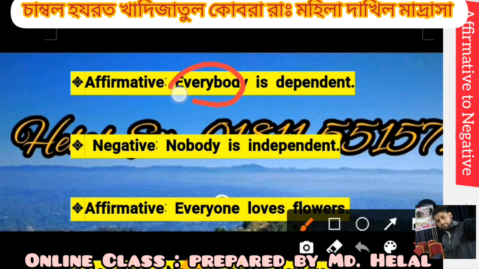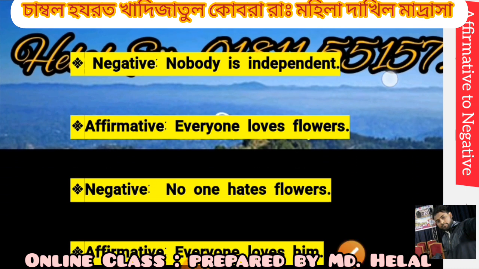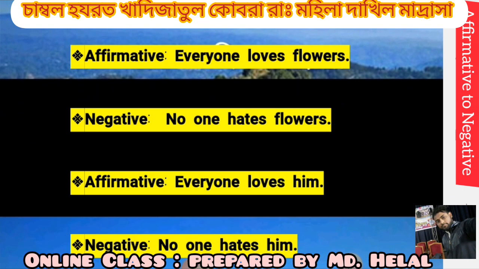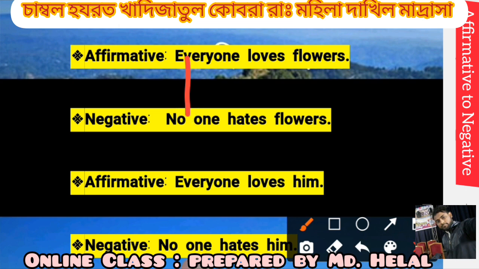Here, every changes to no and dependent changes to the opposite word independent. Everyone loves flowers. Everyone changes to no one and loves changes to the opposite word hates.